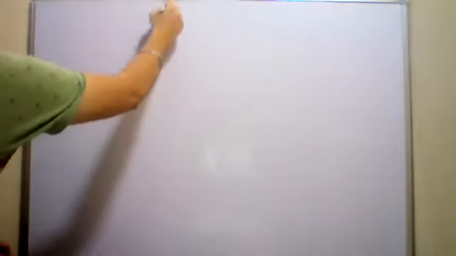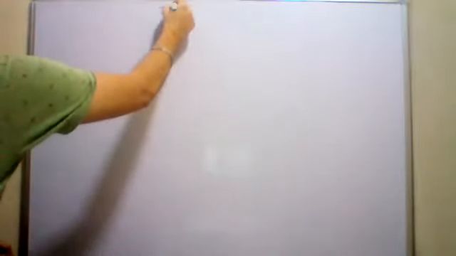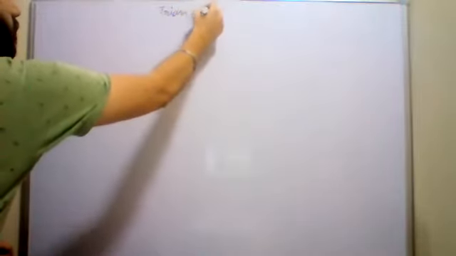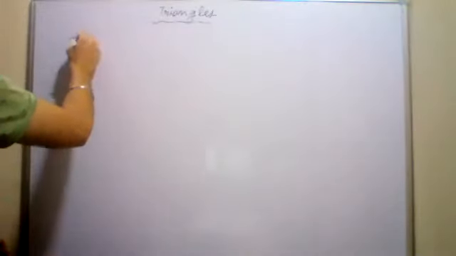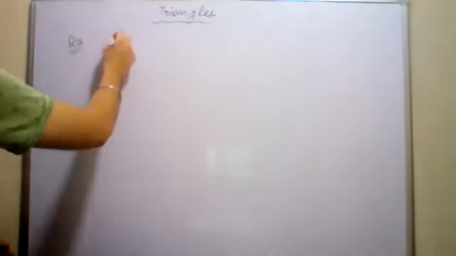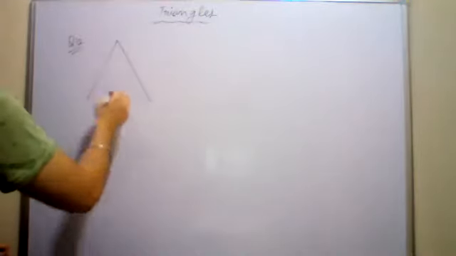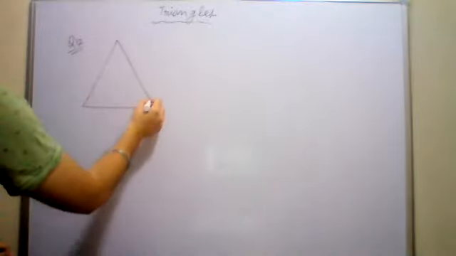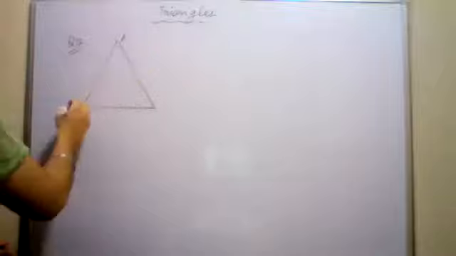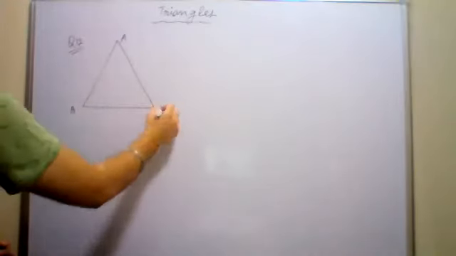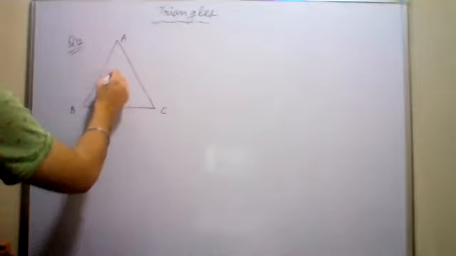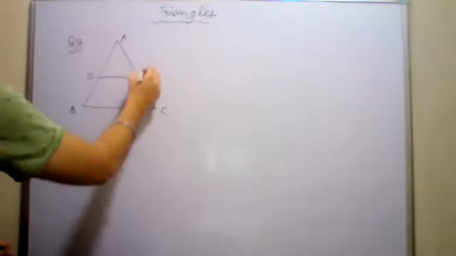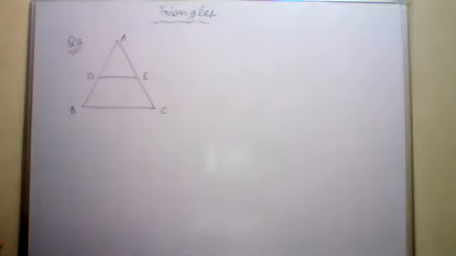Let's see question number 12. There is a figure given in that question. It is a triangle ABC and there is a line DE parallel to BC.